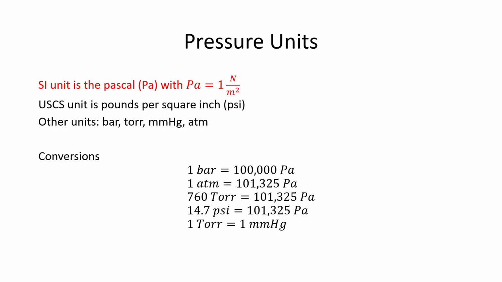Okay, again, the pressure unit, the SI unit, will be the Pascal. It is defined as a Newton per meter squared. We've seen these other units when we just showed the atmospheric pressure, so we can relate the Pascal to a bar, to an ATM, to a PSI, or to a torr. Torr is the same as millimeters of mercury, which we just saw in the previous slide. The millimeters of mercury is an easy and convenient way to measure atmospheric pressure. And it just so happens that mercury rises 760 millimeters due to atmospheric pressure. And that's the unit that we use for pressure, using millimeters of mercury.